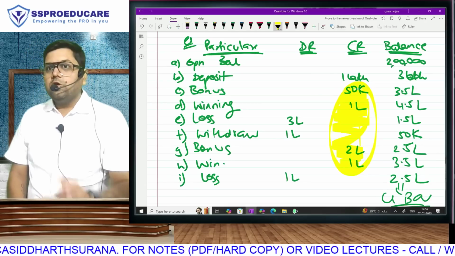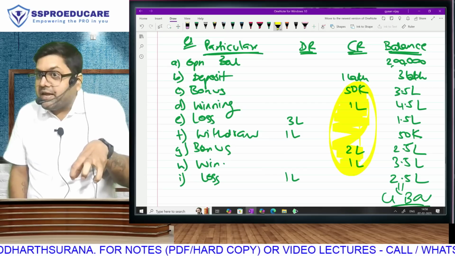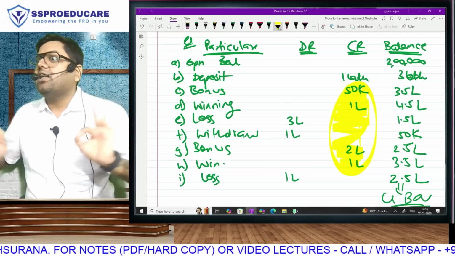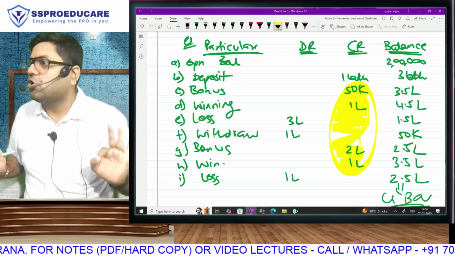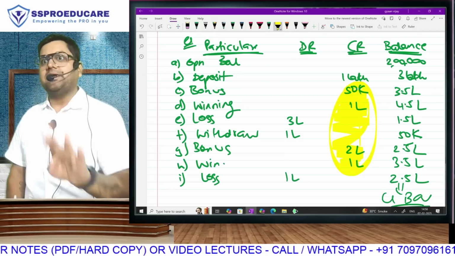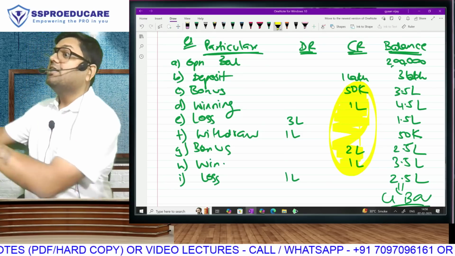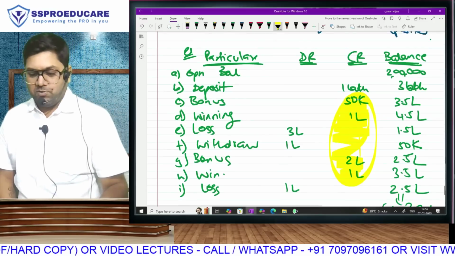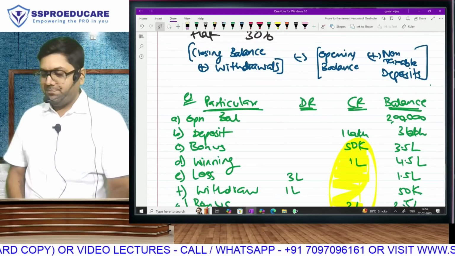4,50,000. Do you realize that when we tax these winnings, the free winnings and the free bonuses, without adjusting any expense or any amount, without even adjusting your losses, that is the target? And on this 450, you have to pay 30% tax. Is there logic? Now this logic is incorporated in the formula. Chalo, let's play with the formula.